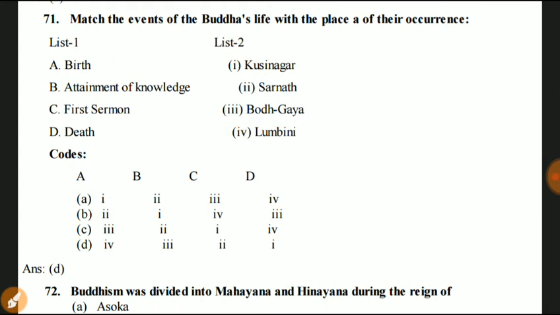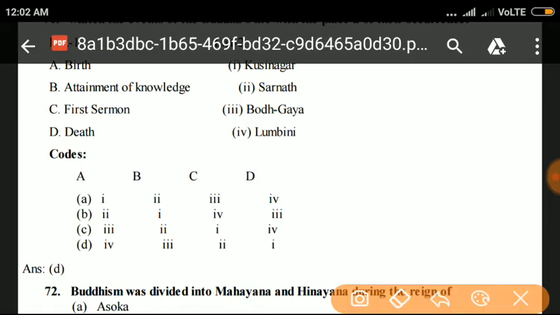Next question number 71. Match the following events of Buddha's life with the place of their occurrence. The answer is D. So we match A with 4, Lumbini. Gautam Buddha was born in Lumbini.